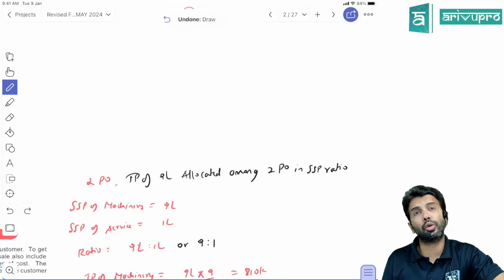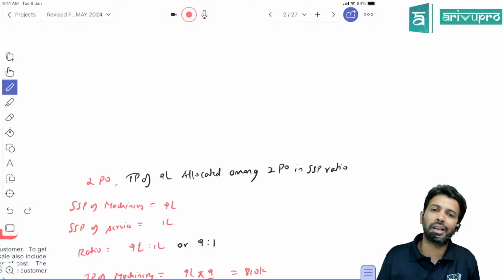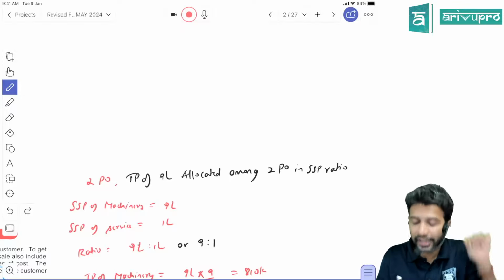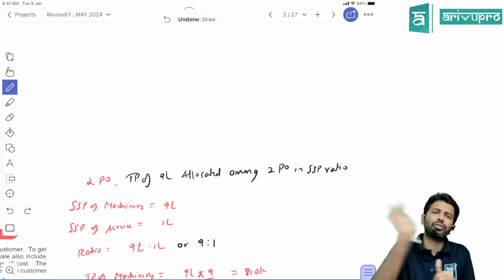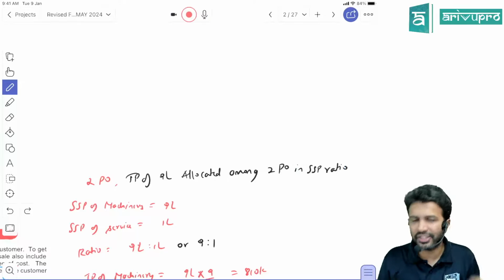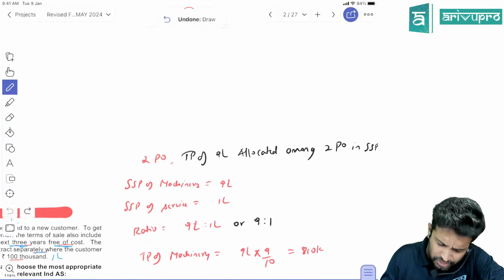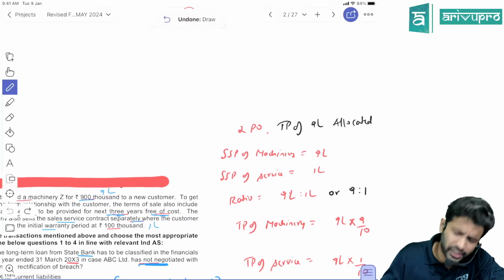So in what ratio do you do this allocation? We have studied this. The allocation of transaction price among the performance obligations is done in SSP ratio, meaning the standalone selling price ratio. Standalone selling price means, to a similar customer under similar circumstances, if you sell the goods or service, what price do you charge? That only we call SSP. Here we know this. No? SSP of machinery. Machinery we sell it for how much? 9 lakh only.